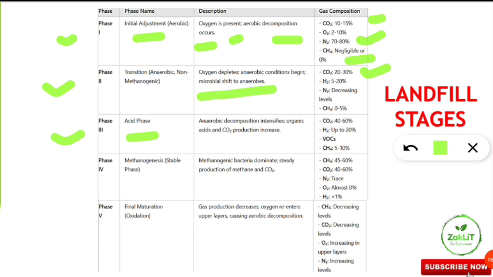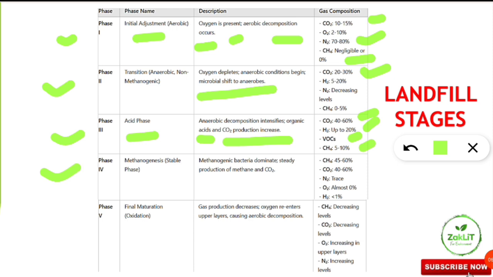So acids are produced, anaerobic decomposition intensifies. Now anaerobic bacteria are coming into power, organic acids are formed, carbon dioxide production increases, hydrogen up to 20%, volatile organic compounds are released, methane 5 to 10%, carbon dioxide 40 to 60%. Here organic acids are produced, so it is called the acidogenesis phase or acid phase, phase 3.